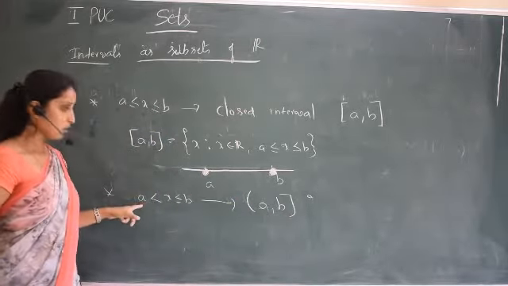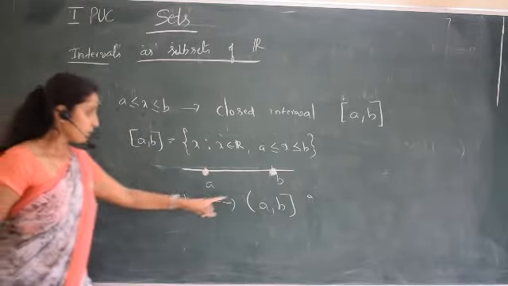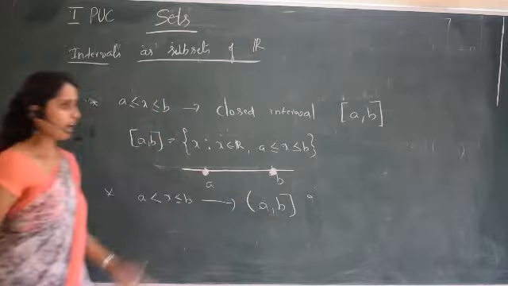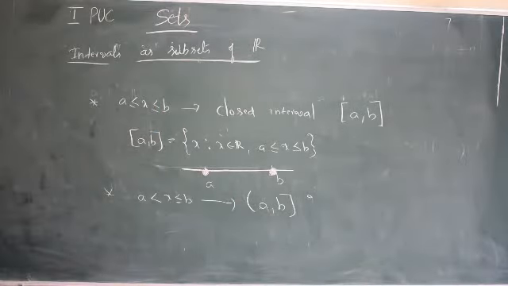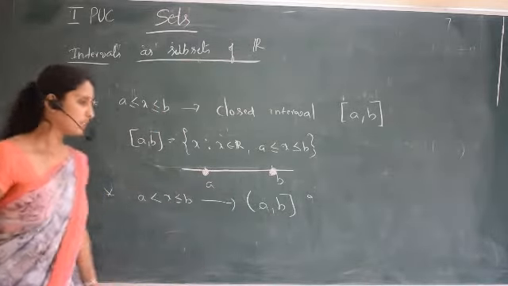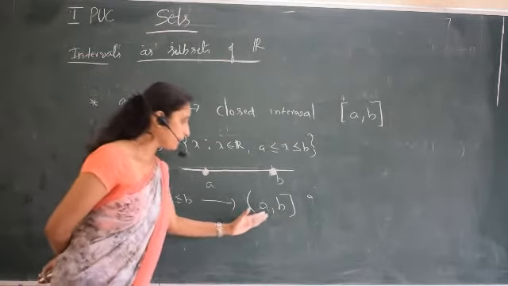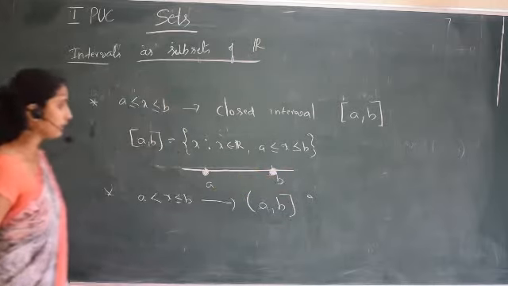So here A is not included but B is included. So A is open and B is closed. We call it half open or half closed. Usually we don't give any name for this. We just read it as open interval A, B closed, like that.